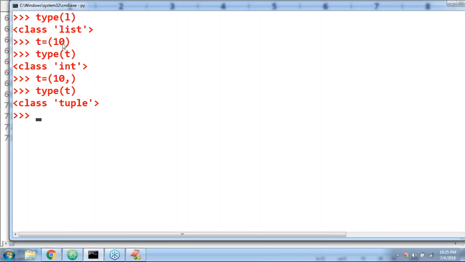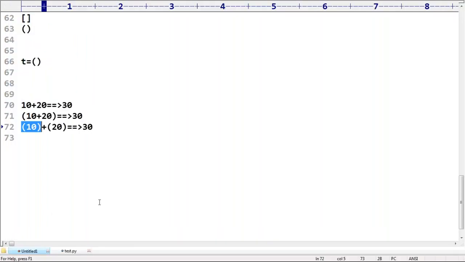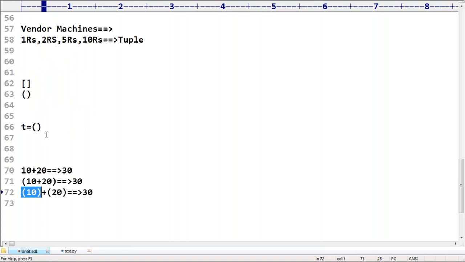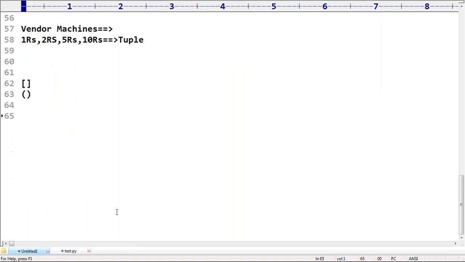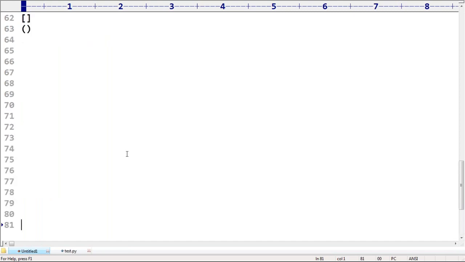So while defining a single valued tuple, we have to take very much care. But actually these points are not recommended to cover here. While discussing the tuple concept in detail, I will discuss. Don't worry about that, sir. As of now, just be aware that the parenthesis convention is meant for tuple. There are several loopholes about the tuple.